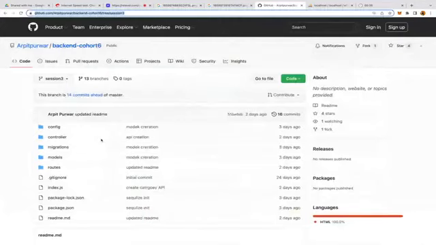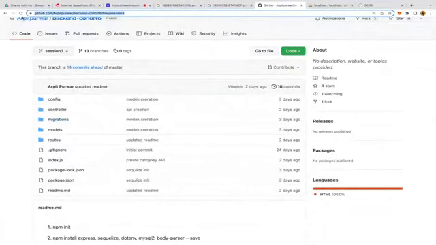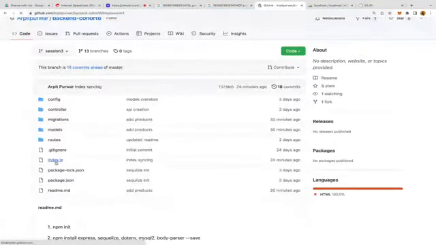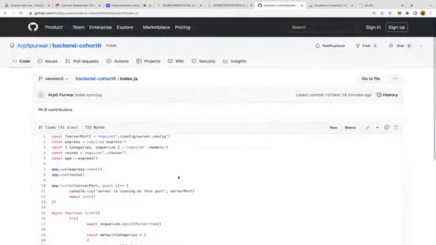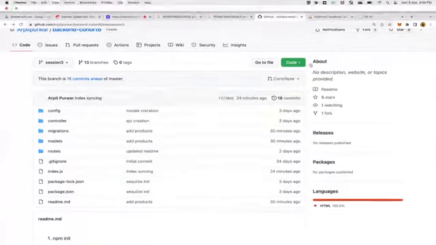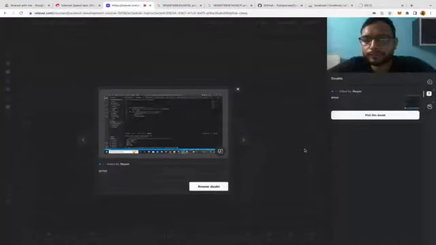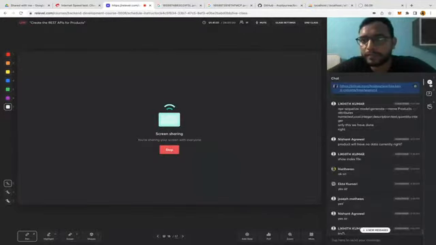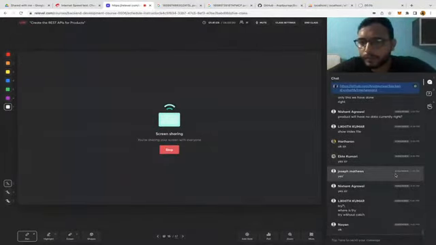You can see my repo, right? If you open the index.js file, you can see I'm not doing anything in the app.listen. I just did sequelize.sync here. Automatically, all the models have been synced, products and categories, both. So please try to do this only, rather than doing it in app.listen.